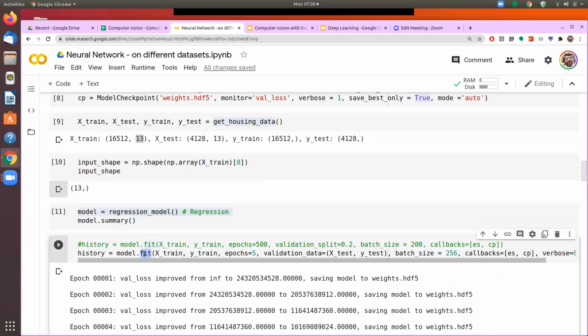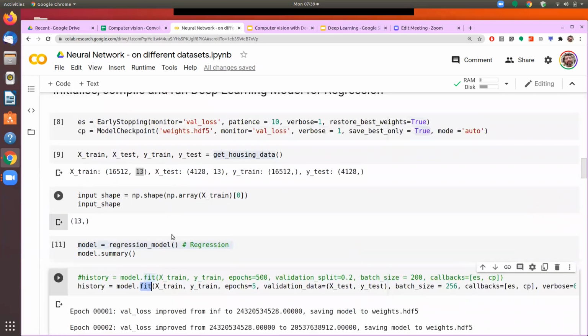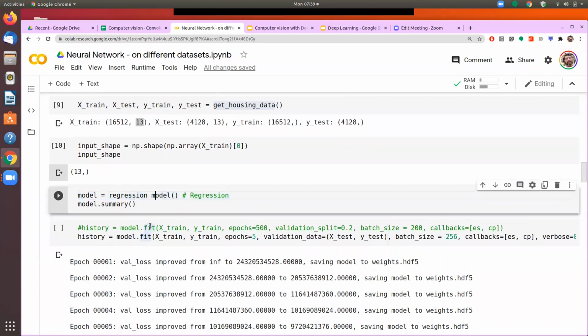So the only additional step was to define the architecture of the model and to compile the model. And if we can do that in one step in a function, then we can just call that function, and from that point onwards, the process remains the same.